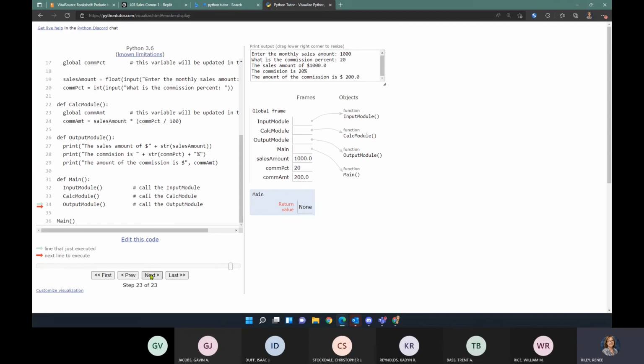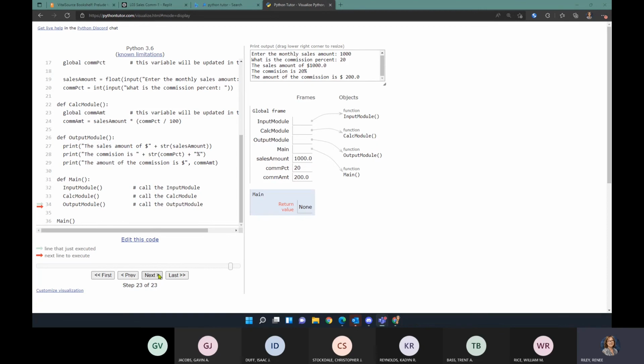So the visualizer is really cool because not only does it show you with the little arrow exactly how your code is executing, but it shows you what the value of all your variables is, what your input is, and what your output is, so that you can kind of check everything. Did everybody get that? Did you find it? Get it to run okay? All those cool things. It's pretty cool. Everybody really likes it, and I wish that we could use it for a lot of other languages.